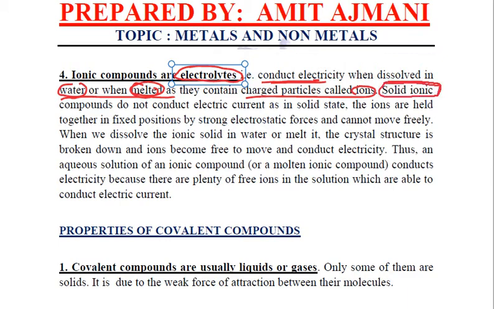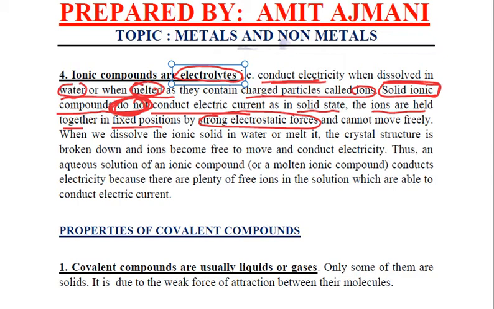The solid ionic compounds do not conduct electric current. Why? Because when they are in their solid state, these ions are held together in fixed positions by strong electrostatic forces, due to which they will not be able to move.